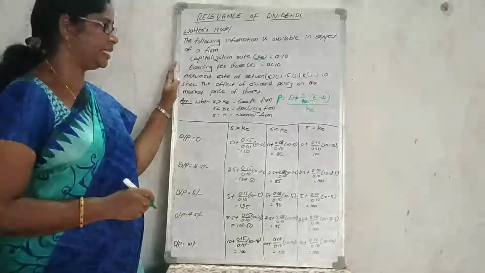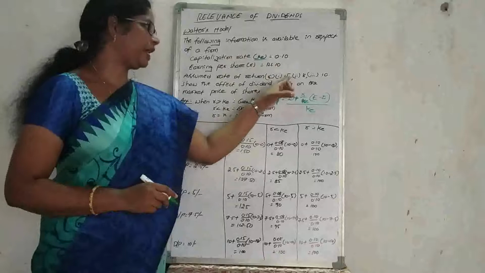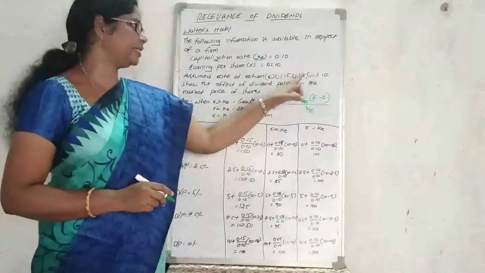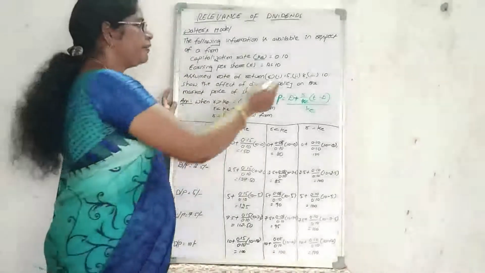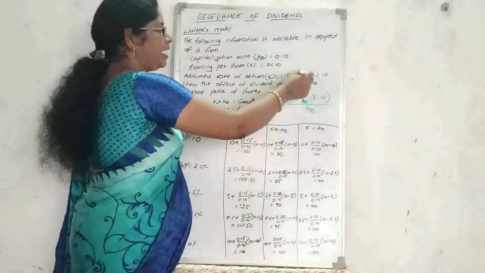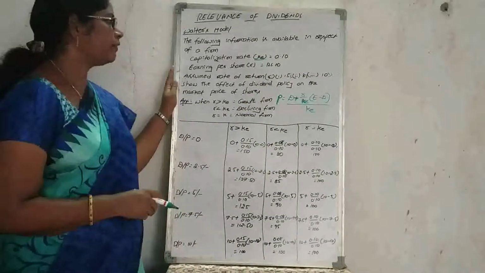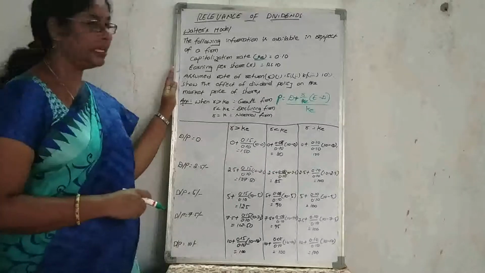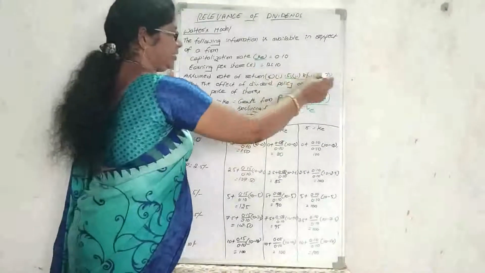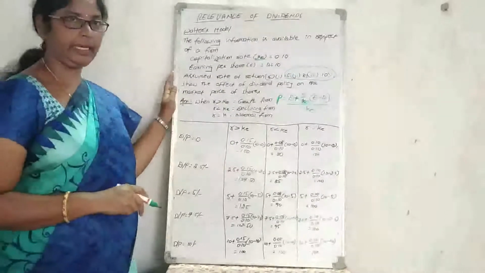Assumed rate of return in three situations: 15%, 8% and 10%. This is the required rate of return. Show the effect of dividend policy on the market price of shares in these three situations. We are going to calculate.